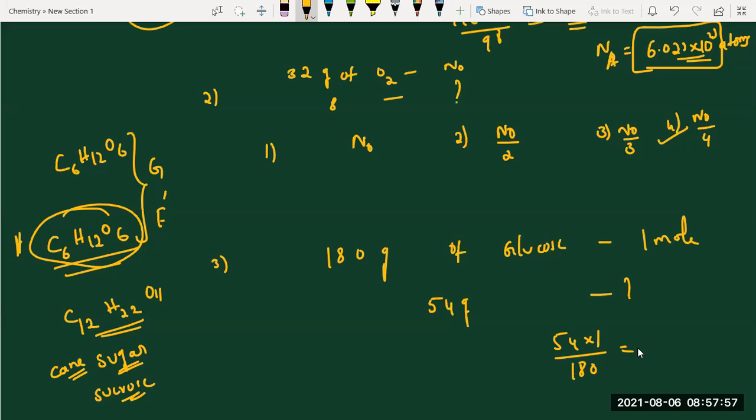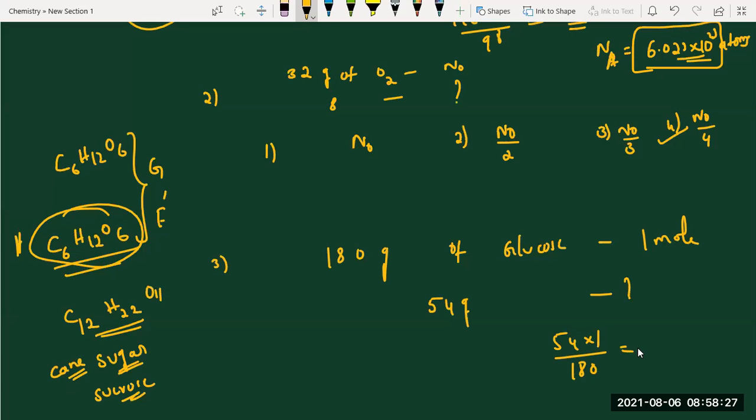3 concepts. Balanced equation. Suppose equations are there. Yesterday we have done, no? Methane on combustion: 6 grams of methane on combustion gives how many grams of CO2 produced, and how many liters of CO2 produced, like that. So equation type and this type, any type they ask. What is the next question? Number of molecules present in 4.4 grams of CO2. What is the answer?